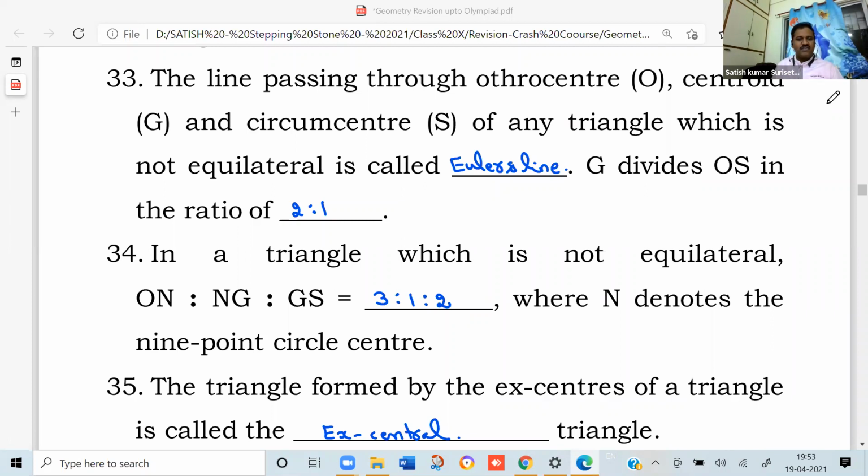These points are important from your Olympiad exam point of view. So you can go through them once again. The line passing through the orthocenter, centroid, and circumcenter of any triangle which is not equilateral is called Euler's line. And the centroid divides the orthocenter to circumcenter in the ratio of 2:1. In a triangle which is not equilateral, ON is to NG is to GS is 3:1:2, where N denotes the nine-point circle center. A triangle formed by the excenters of a triangle is called the excentral triangle.